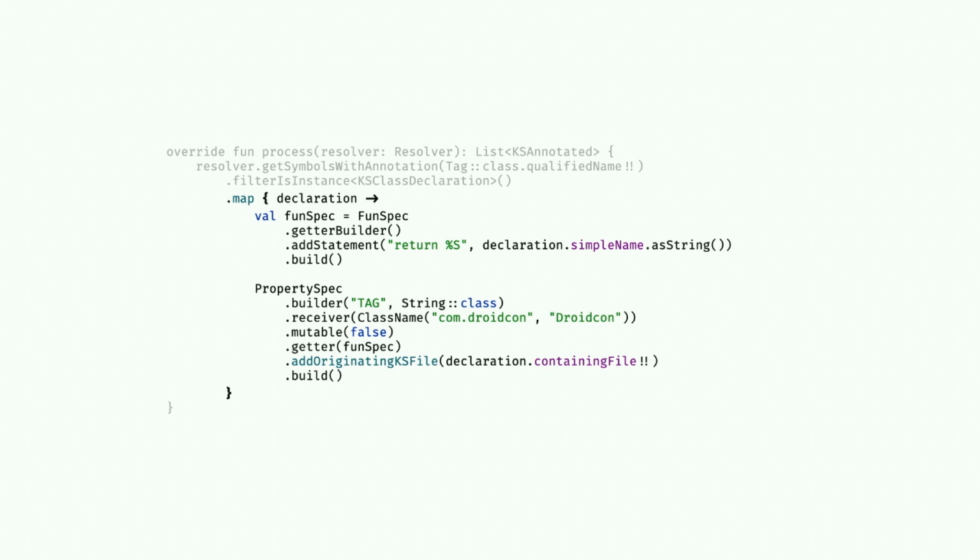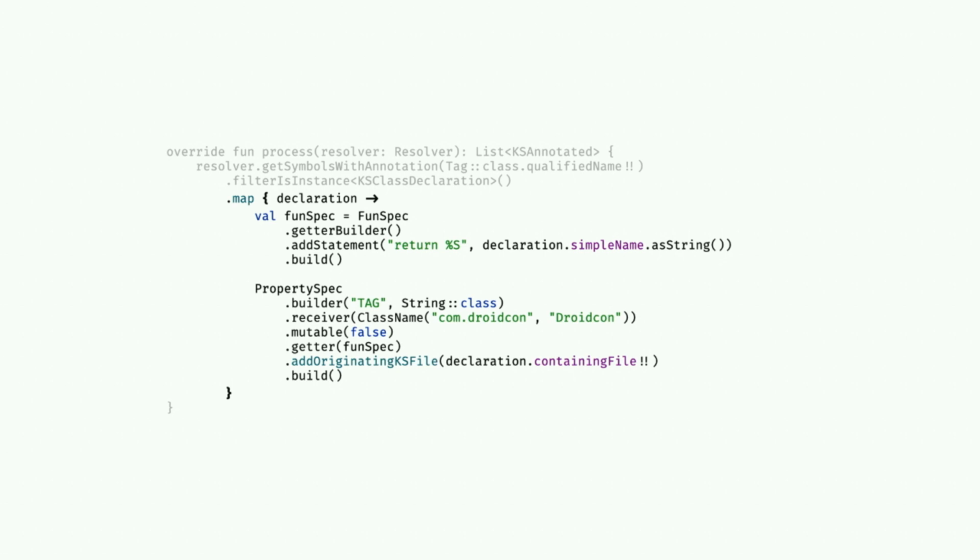And then there's this little extension function called addOriginatingKSFile. And we pass the containing file of the declaration. So that means that for that droidcon class, it's going to pass droidcon.kt as the file. And this is important. It's a little complicated, but it's important because when KSP runs, Kotlin has to know how the code got generated.